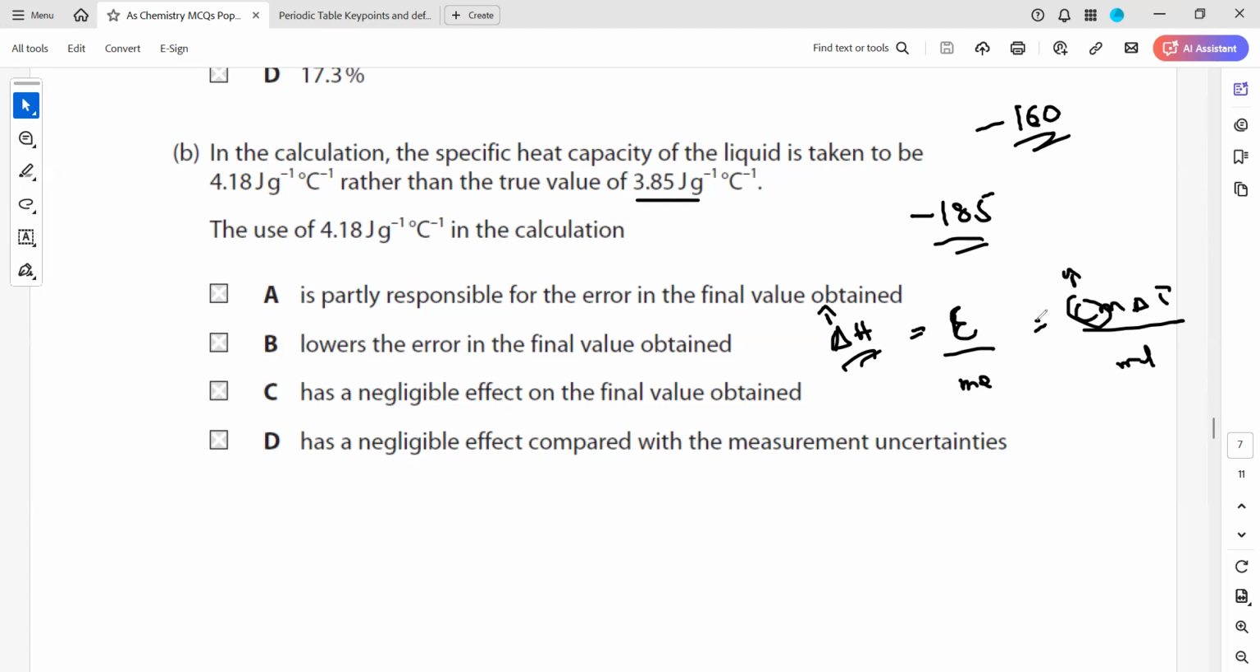Because if the specific heat capacity used is smaller, then the enthalpy change will also be smaller. Like our value was minus 185 and the data booklet value is 217. So if I use a smaller value of C, I will get like minus 160. So you can see the difference between the standard value and our calculated value will be higher if we use a smaller specific heat capacity. But if we are using a higher specific heat capacity, this value will increase. So the difference between the final value, or the percentage error, will decrease. So it will lower the error in the final value obtained.